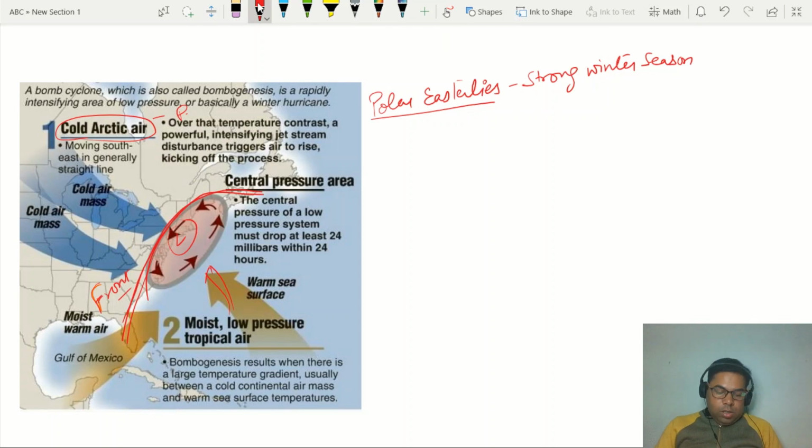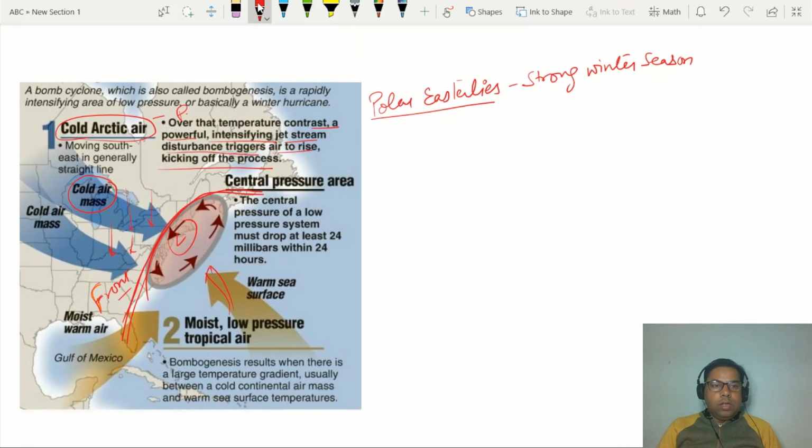So as this cold Arctic air mass approaches down to the south of the USA, over that temperature contrast, powerful intensifying jet stream disturbances trigger air to rise.